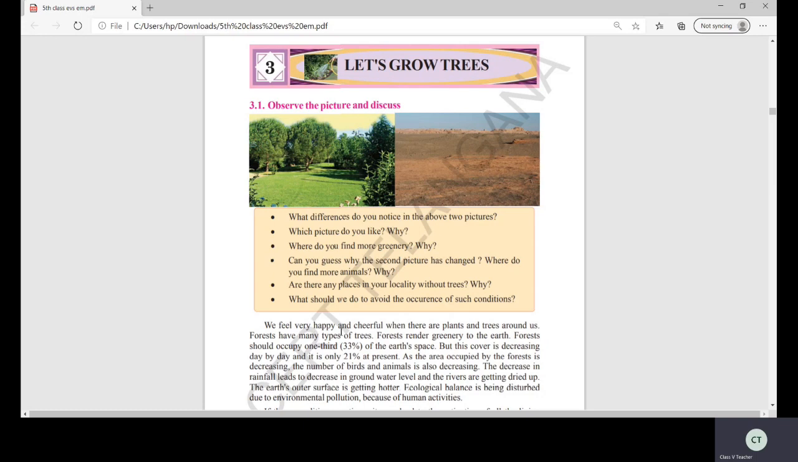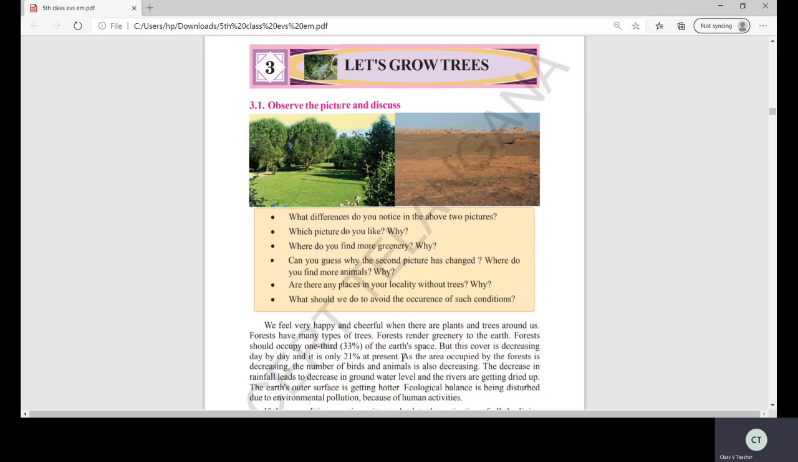We feel very happy and cheerful when there are plants and trees around us. Forests have many types of trees. Forests render greenery to the earth. Forests should occupy one third of the earth's space, but this cover is decreasing day by day and it is only 21% at present. So, children, I'll stop here.